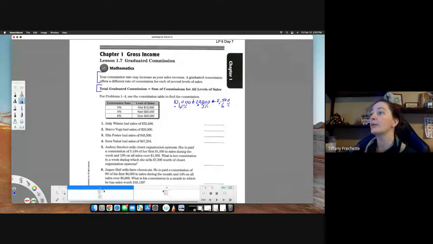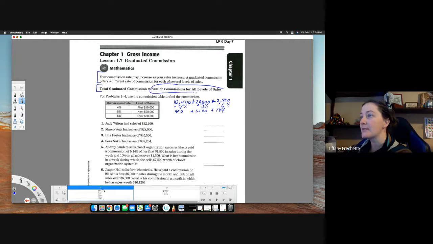When I multiply these, I'm going to step it down here, and I get 400 for this first piece. So 10,000 times 4% is 400. And then 20,000 times 5%, that was 1,000. Plus 2,400 times 6% is $144. So I'm going to add these together, and that's what this means.